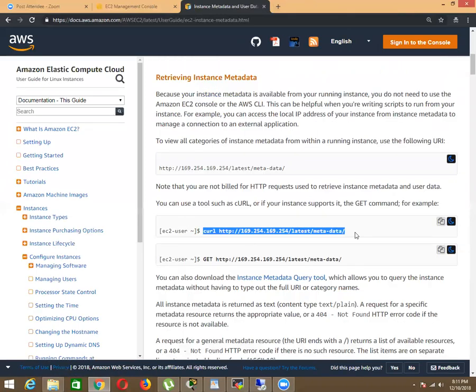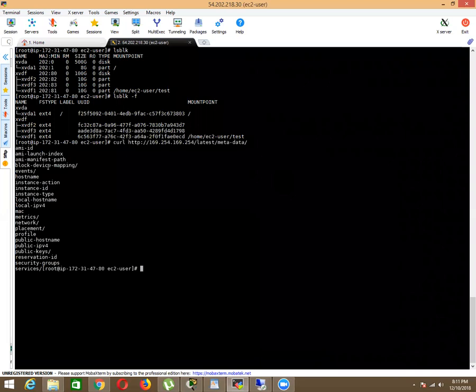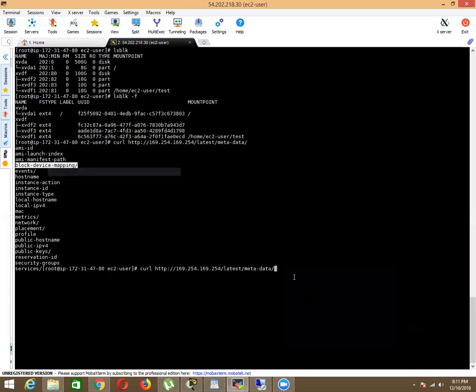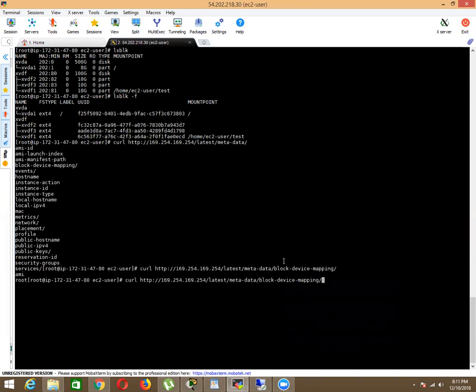There's a concept of curl and latest metadata. Copy that, go there, paste it and press enter. You can see here the block device mappings. So copy these block device mappings and paste them there. So enter, and this is showing you that the block device mappings is the AMI, and let me find it. Okay, so now this is /dev/xvda. So this is the block device mappings we have.